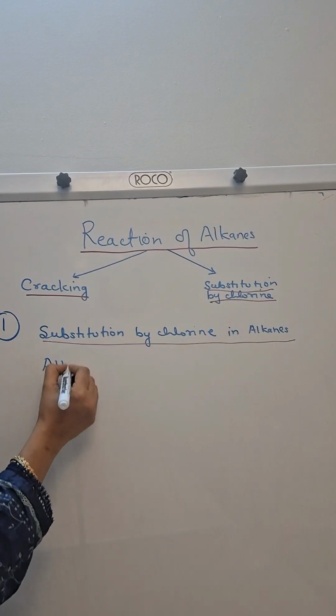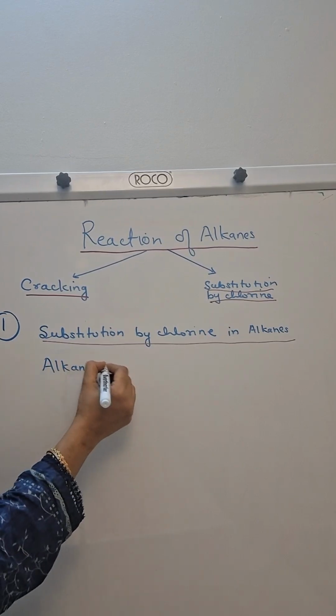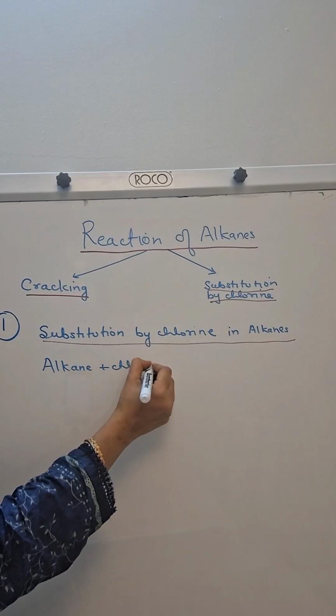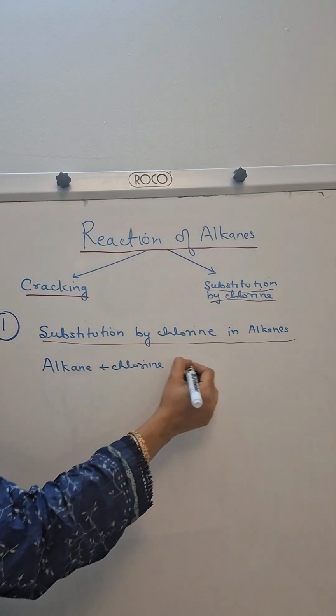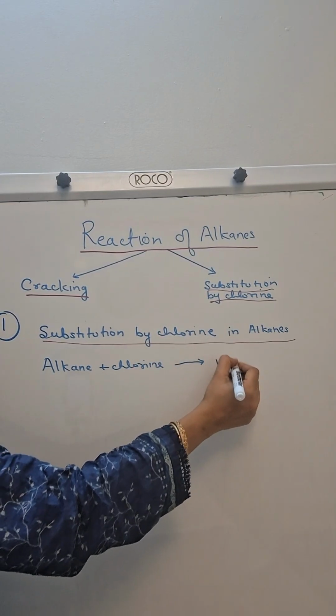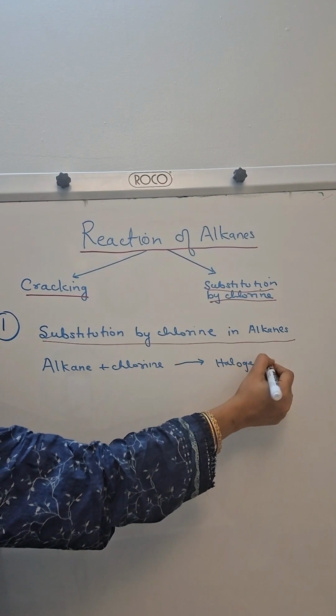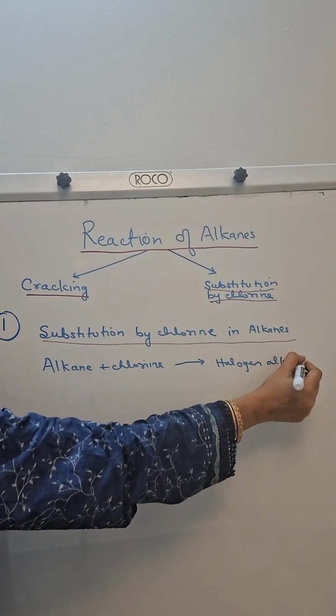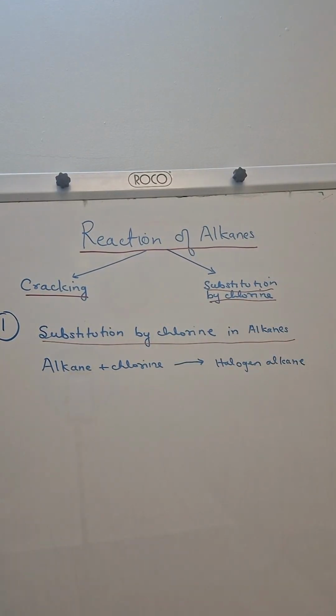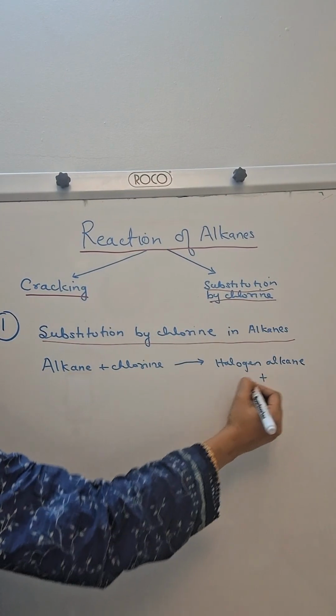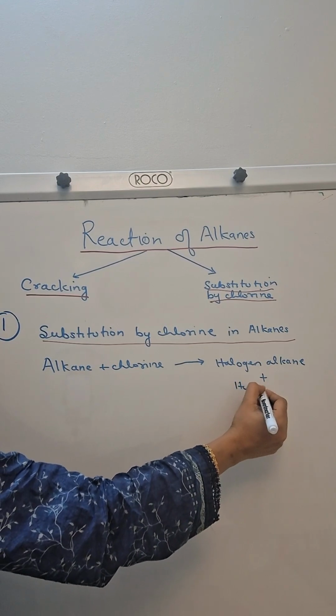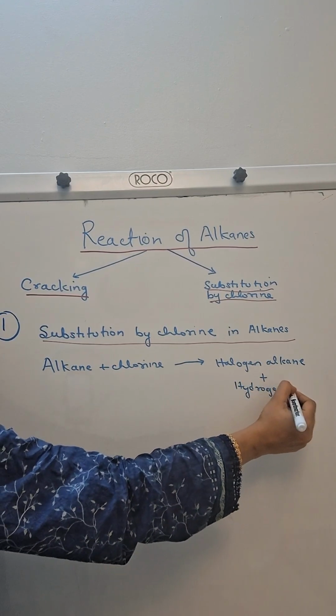Alkane plus chlorine will give halogen alkane plus hydrogen chloride.